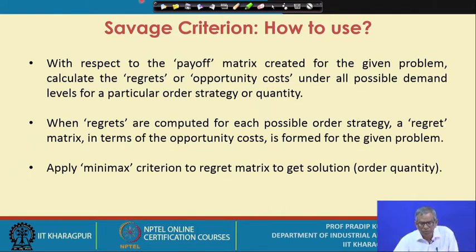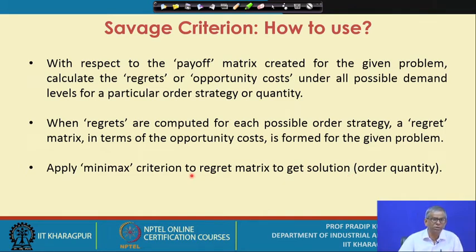So with respect to the payoff matrix created for the given problem, calculate the regrets or the opportunity cost. Is it okay? That is the first exercise you carry out, under all possible demand levels for a particular order strategy or quantity. Once this is done, that means when the regrets are computed for each possible order strategy, a regret matrix in terms of the opportunity cost is formed for the given problem. This point we have already elaborated. Then apply the minimax criterion to the regret matrix to get the solution, that is the order quantity.